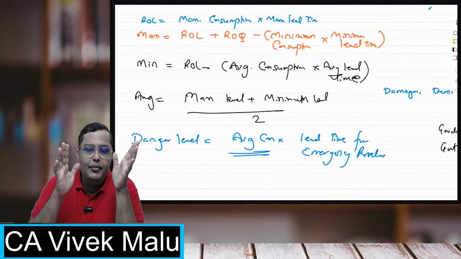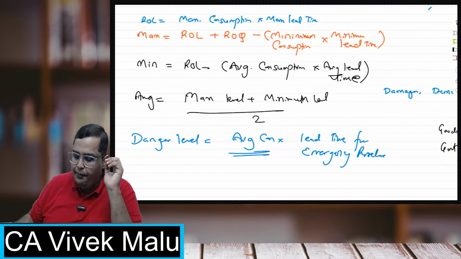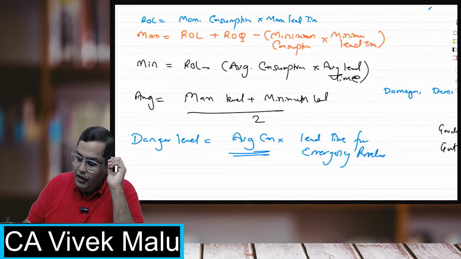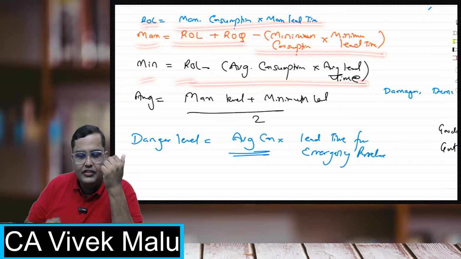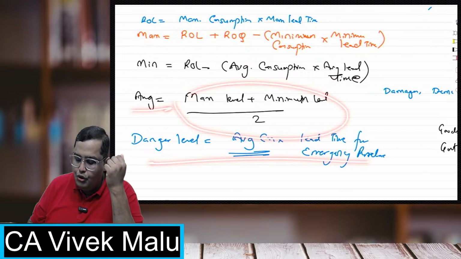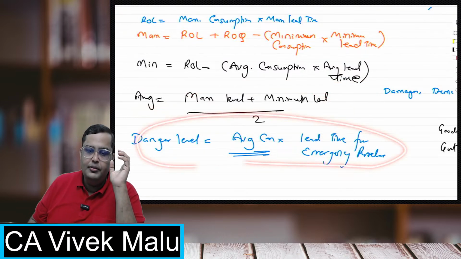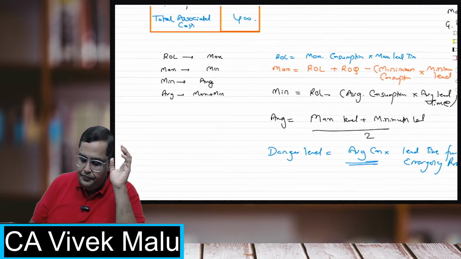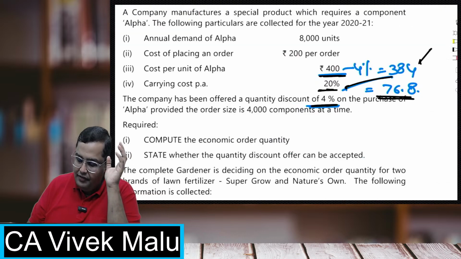So how you will remember: in ROL maximum, maximum, minimum, minimum, average. ROL is maximum consumption into maximum lead time. Maximum level is ROL plus ROQ minus minimum consumption into minimum lead time. Minimum level is ROL minus average consumption into average lead time. In average, we have maximum plus minimum upon 2. In danger level, we have average consumption into lead time for emergency purchases. Those are the formulas we normally use for the various levels.